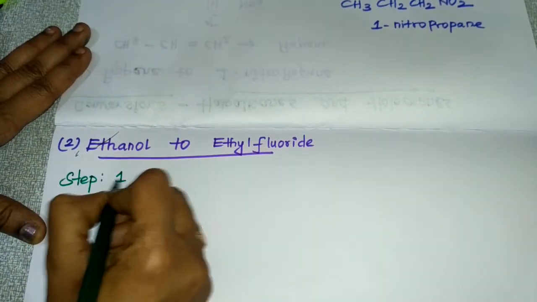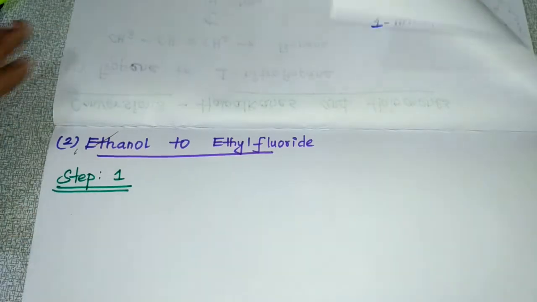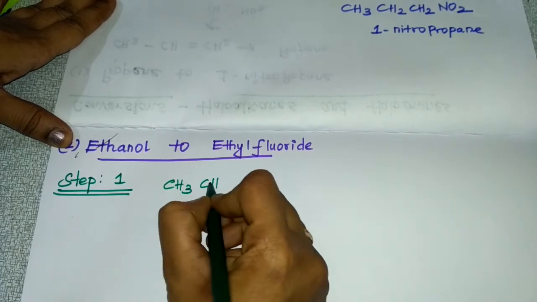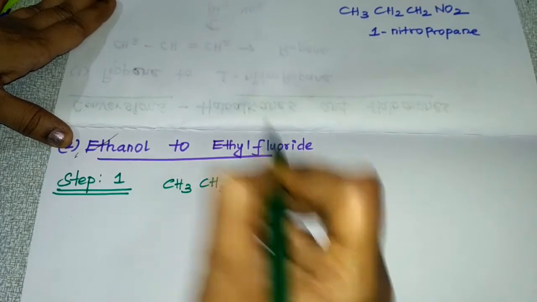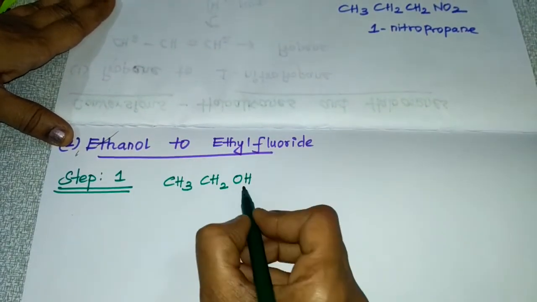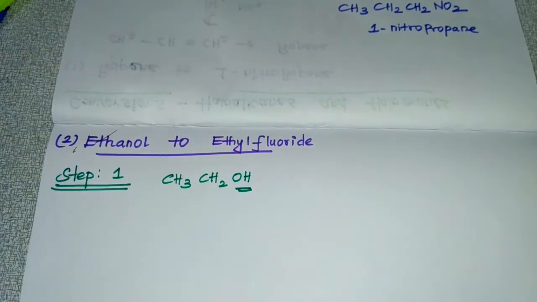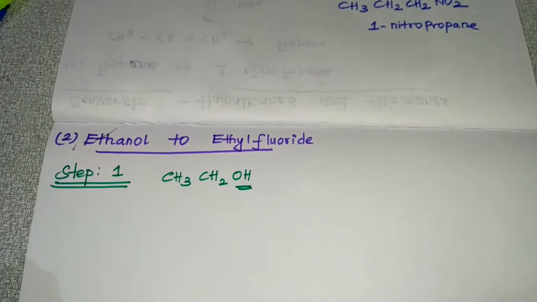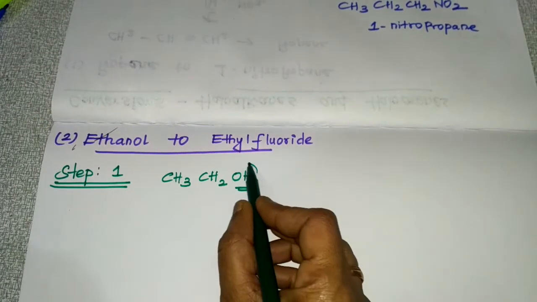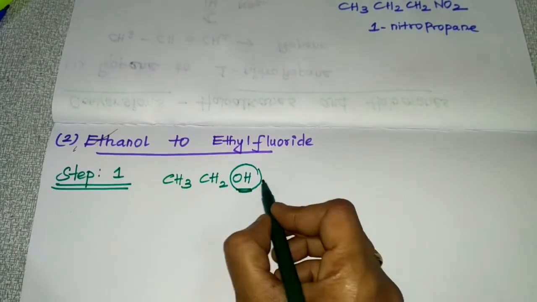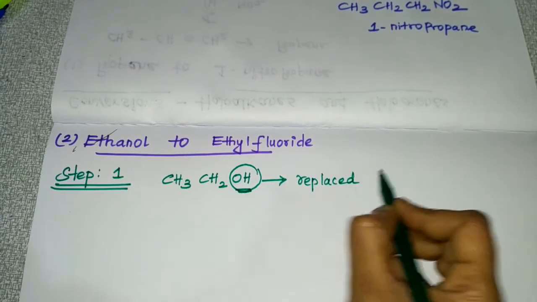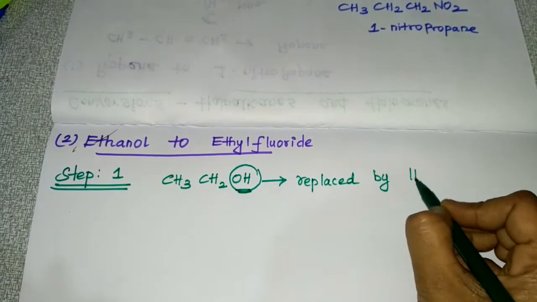If you take ethanol, what is the formula for ethanol? CH3 CH2 OH. Here this OH group should be replaced by halogen.